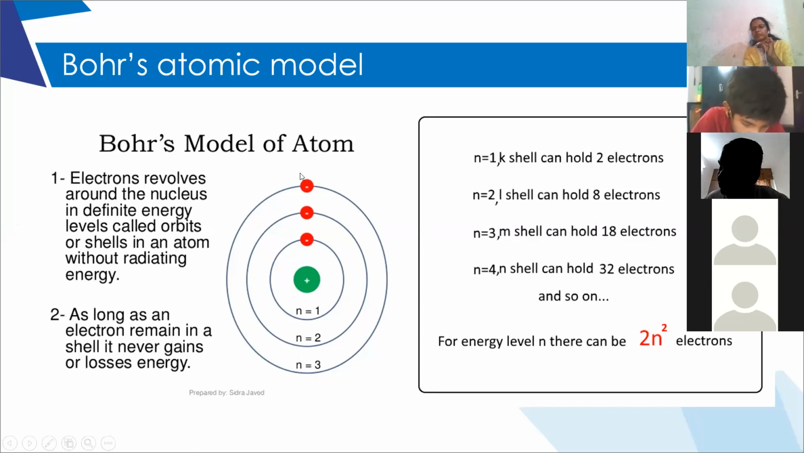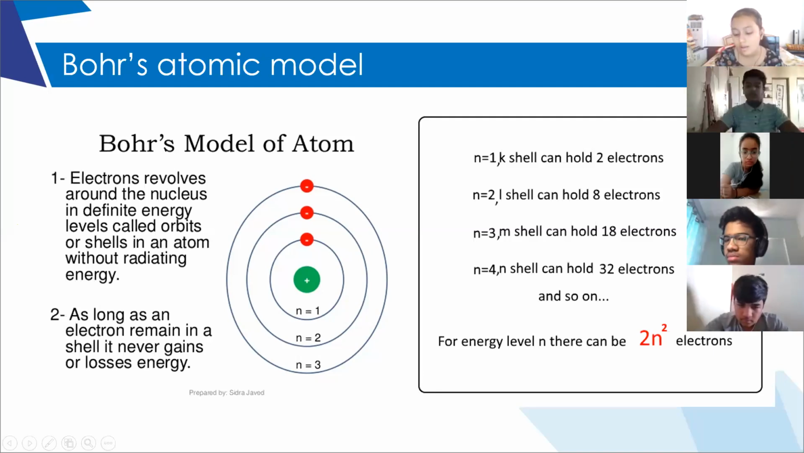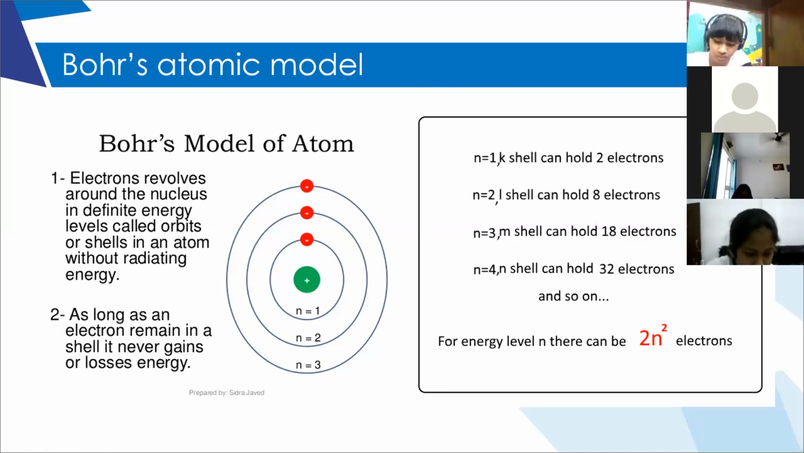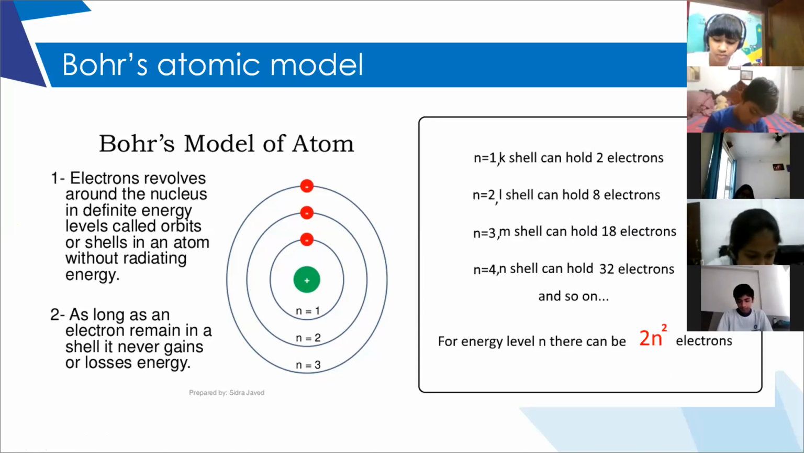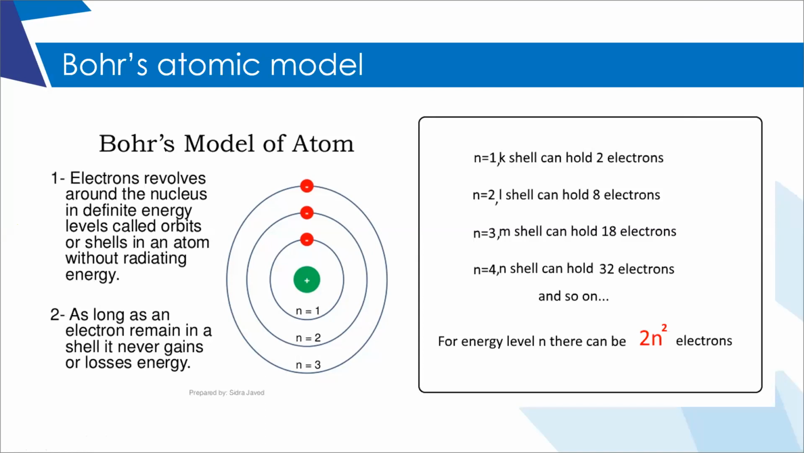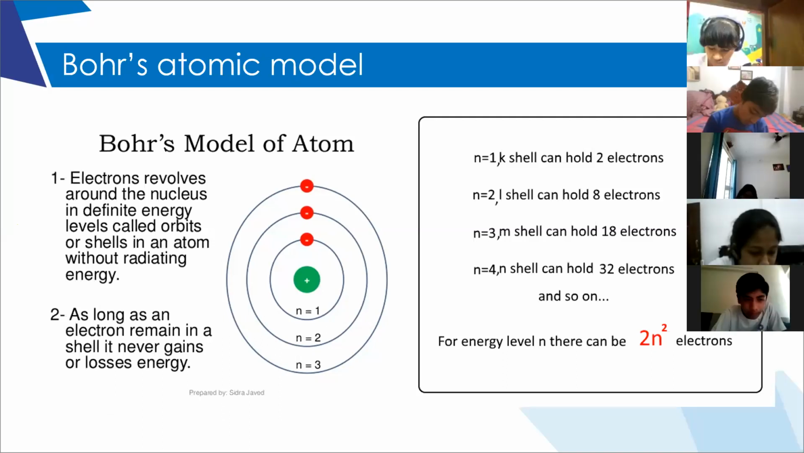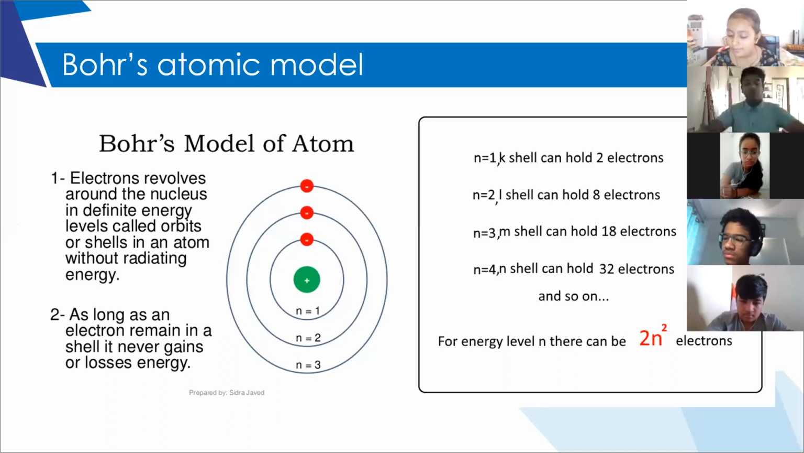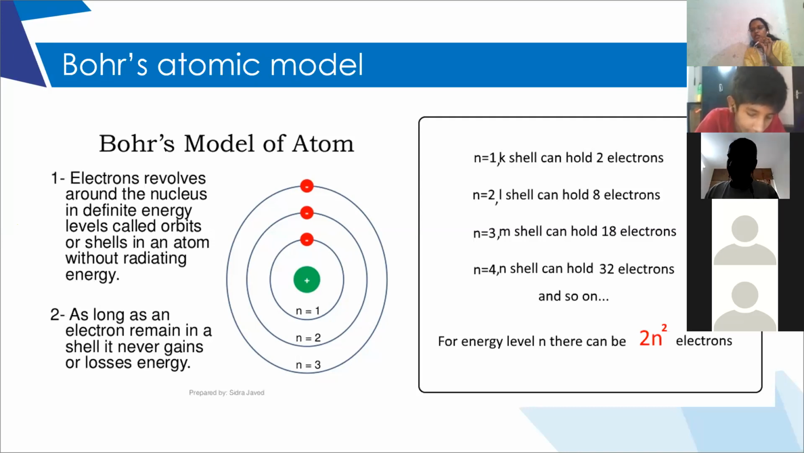Okay, next line. The maximum number of electrons that can be present in an orbit is given by the rule 2n square, 2 into n square.